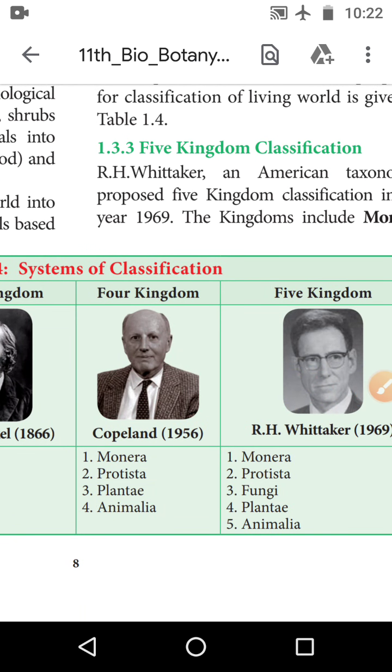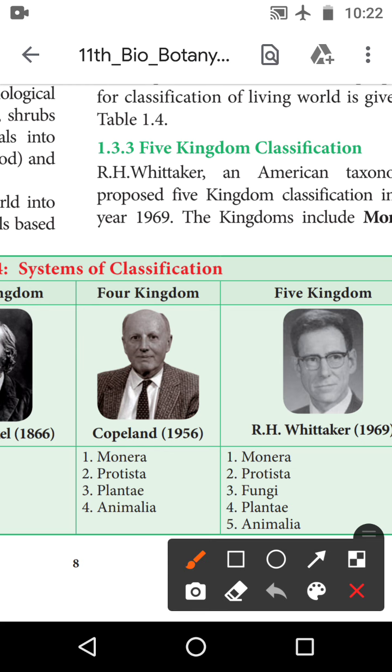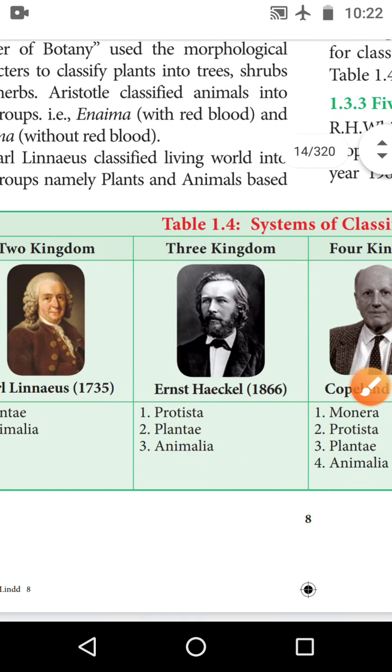Already you know it is a kingdom. What is a kingdom? Yeah, very good. Kingdom means the largest group of organisms. So how have we divided the kingdoms? We have divided into 2 kingdom classification, 3 kingdom classification, then 4 kingdom classification, then 5 kingdom classification. So we will see them one by one.